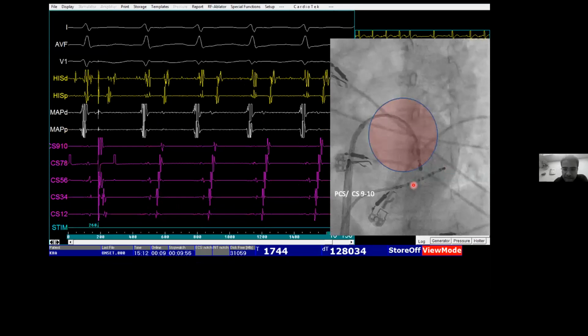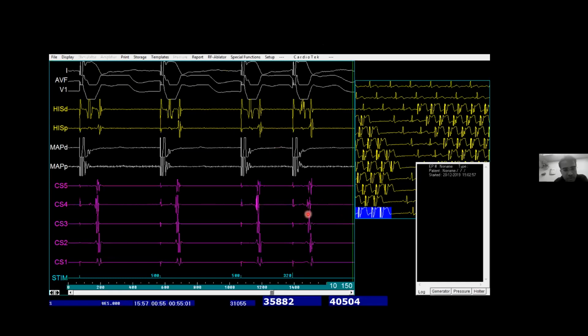From this slide, this is VA conduction. Also during a tachycardia, the atrial activation will be like this, and you can precisely localize your accessory pathway will be somewhere here when you can see the bracketing. Always you may not see the bracketing. I will show such case examples. Like this patient, this is another patient.